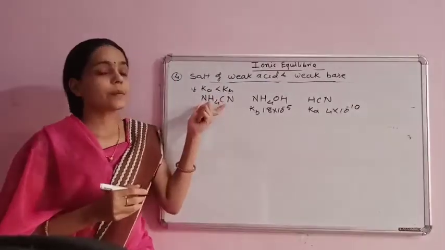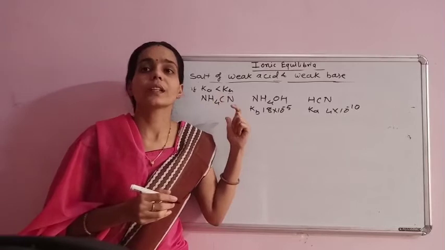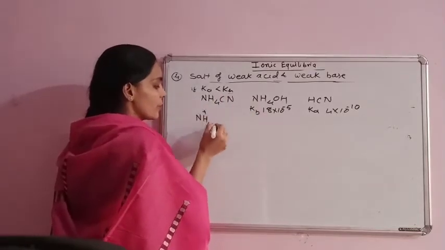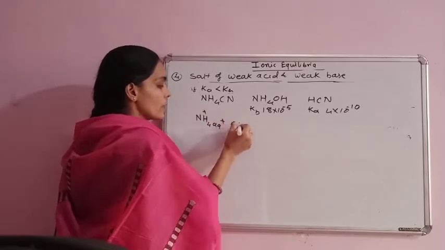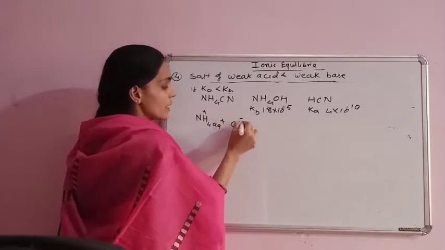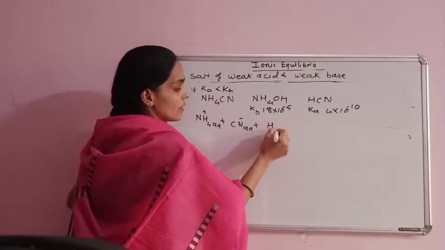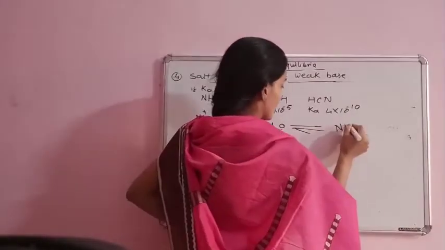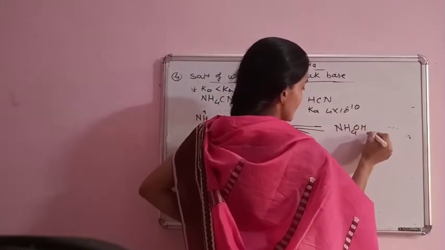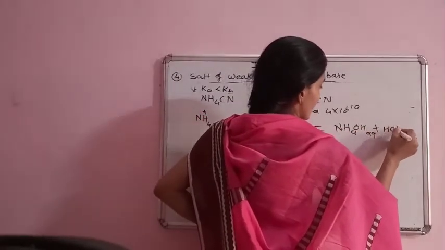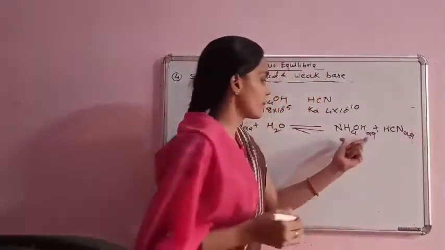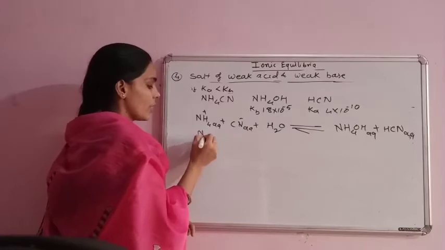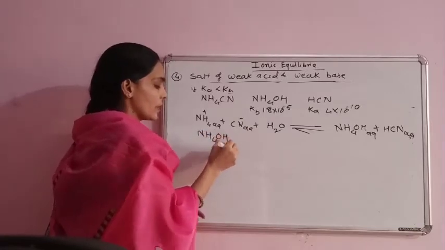When ammonium cyanide is dissolved in water, it is hydrolyzed. In the aqueous medium, it forms NH4 plus ion and CN minus ion, which undergo hydrolysis and give the weak base ammonium hydroxide and the weak acid hydrogen cyanide.